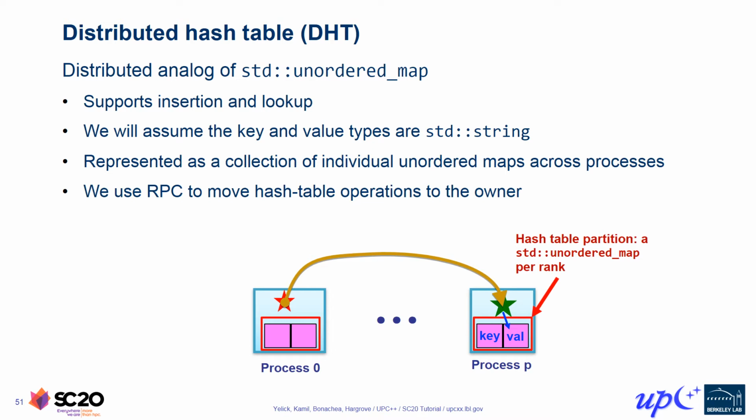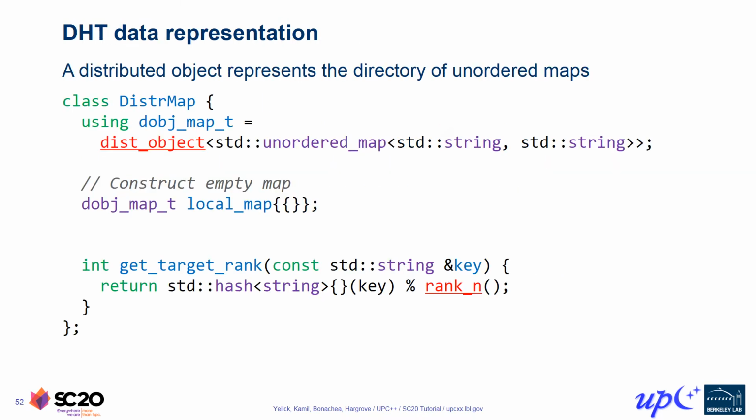DHT access operations for a given key will be implemented using RPCs that travel to the owning process for that key and perform the requested operation on the map, which represents the local partition of the DHT. Now, since we're good object-oriented programmers who believe in encapsulation and abstraction as an important part of software engineering, we'll package all this up into a C++ class that provides a nice, friendly DHT interface for use in application code. So here is the basic skeleton for our distributed hash table class in UPC++, which we've named DistrMap.